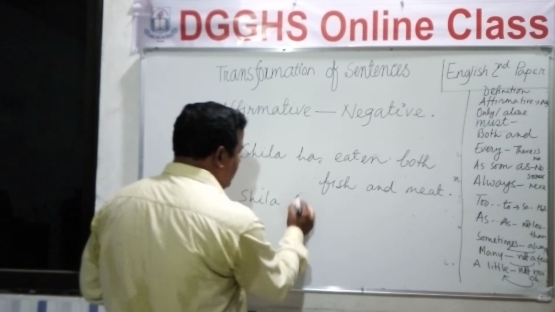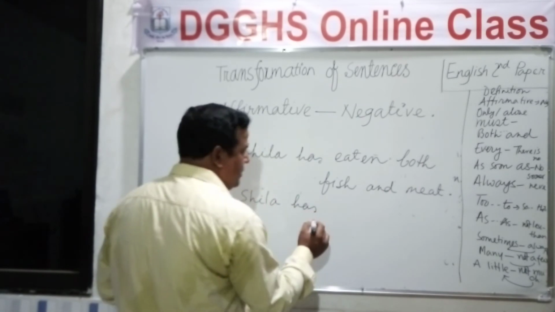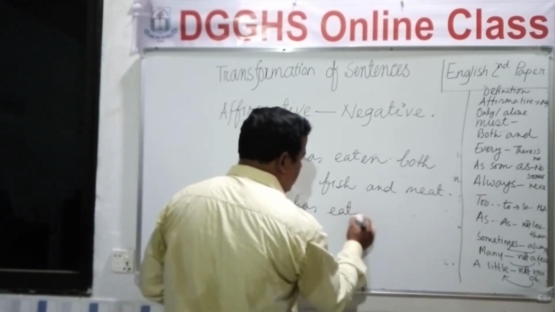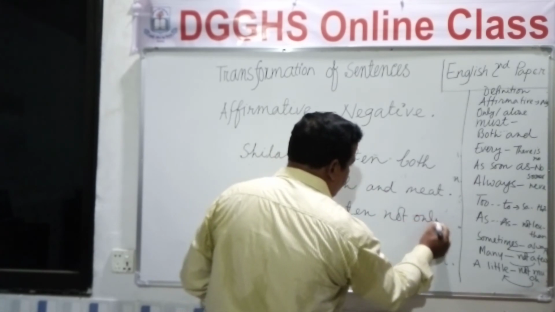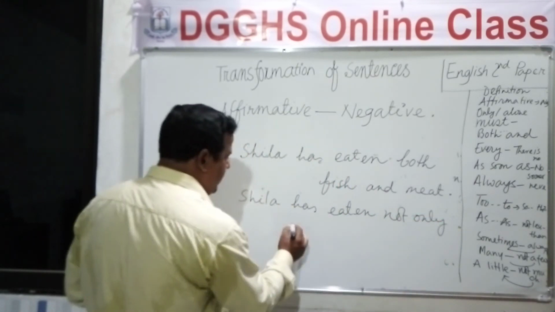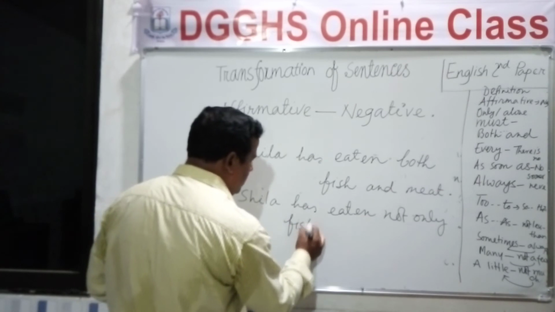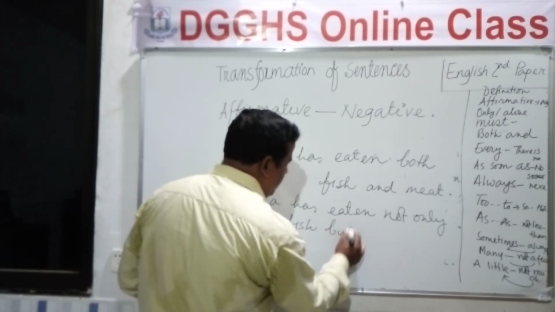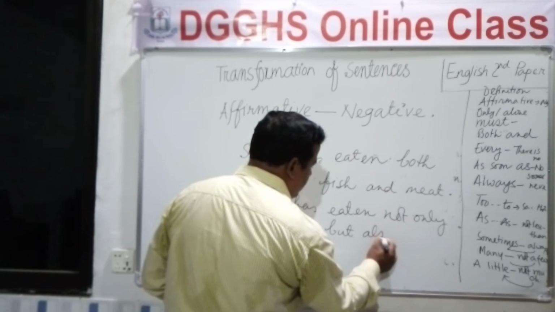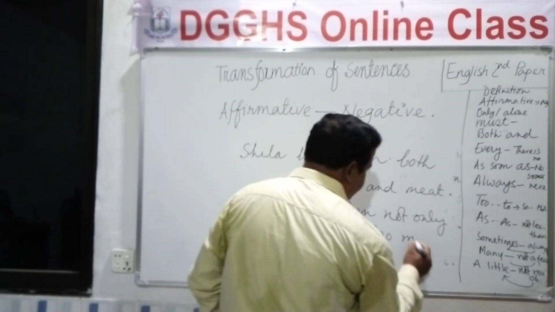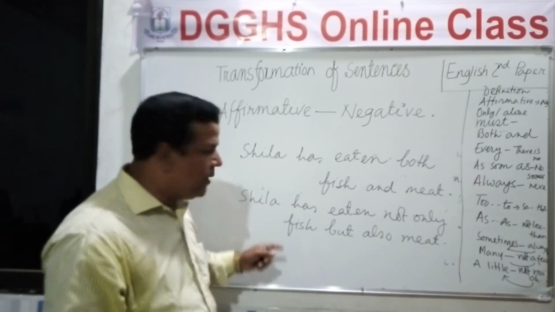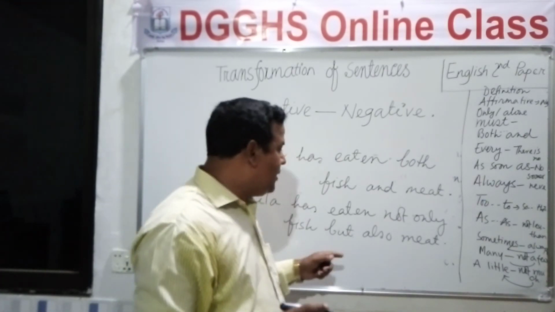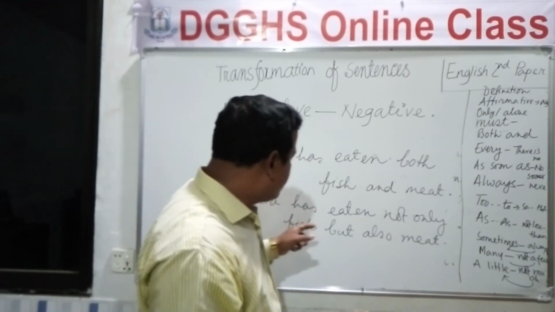Sheila has eaten not only fish but also meat. So we changed it into negative one. What did we do?